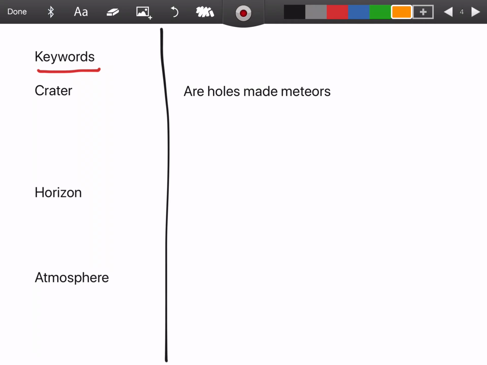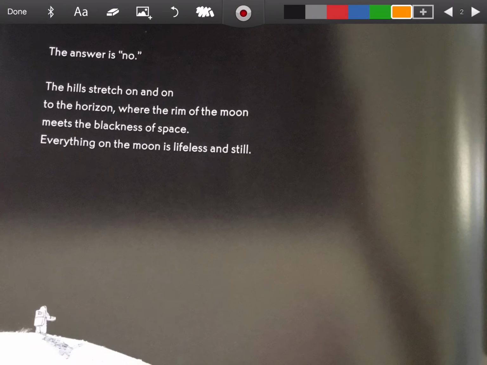Let's look for our next one. We're going to go back. And when I read this page, I only see one word that I think people might not know what it means. And that is horizon. Now let's see if it gives us some clues to tell us what horizon means. Now let's look at the picture. The hills stretch on and on to the horizon where the rim of the moon meets the blackness of space.